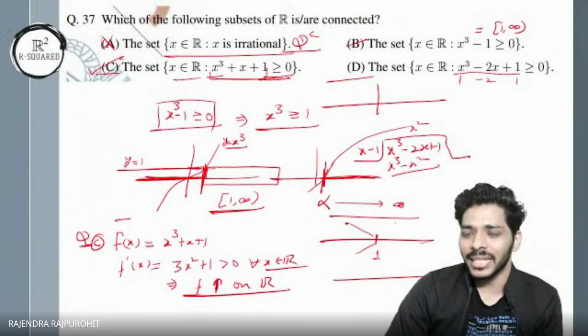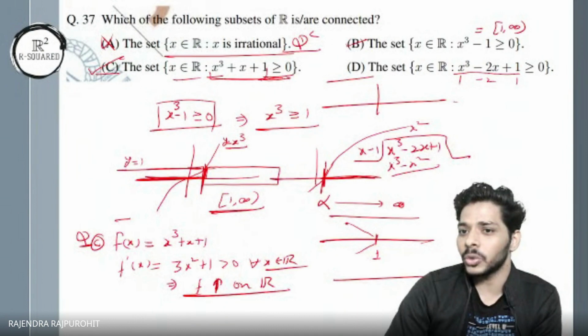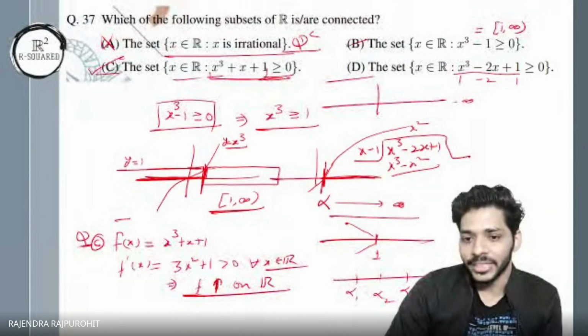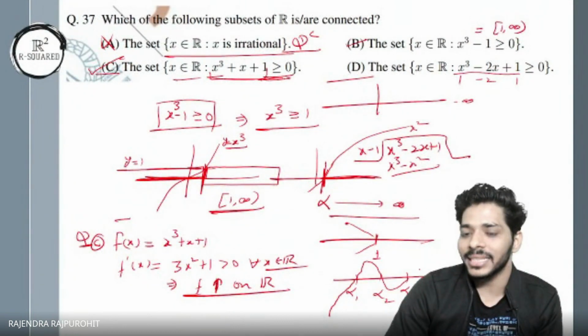As x tends to minus infinity, it goes to minus infinity. Let's call the roots alpha 1, alpha 2, alpha 3. These are the 3 roots. So we'll come from here, it will go up, it will go down, it will go up, and then as x tends to infinity, it goes to infinity. So it will go like this.